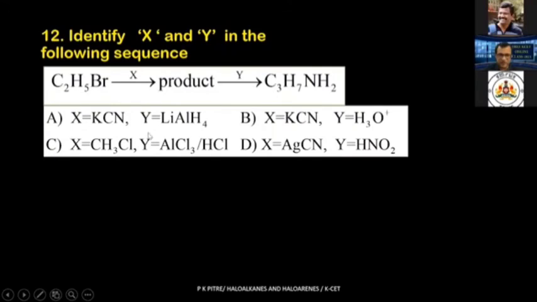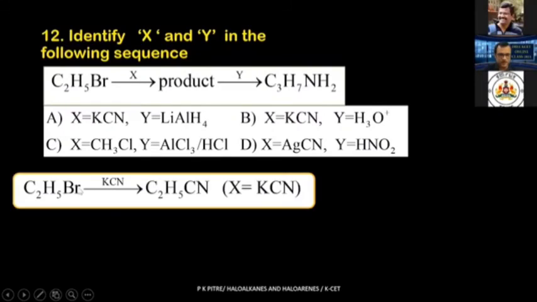I'll write the first reaction. But before going to the reaction, look at the difference between the two. The end product has one carbon atom more than the first. The first has 2 carbons, the product has 3 carbon atoms. So there has been an increase of 1 carbon atom. A few questions back, I told you the best method to increase a carbon atom. You can double it up also, but that's Wurtz reaction. But here you want only 1 carbon atom, so it should be KCN, 100% sure, there is no other option. Ethyl bromide, when treated with KCN, gives ethyl cyanide, with 1 carbon atom increased, which is what we want.